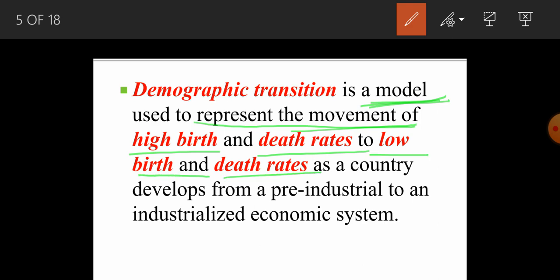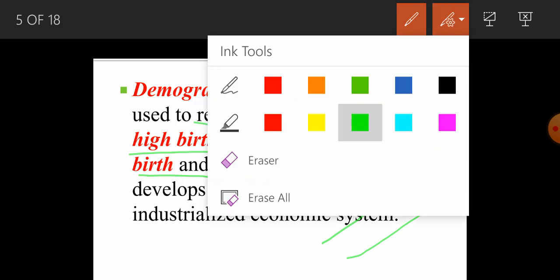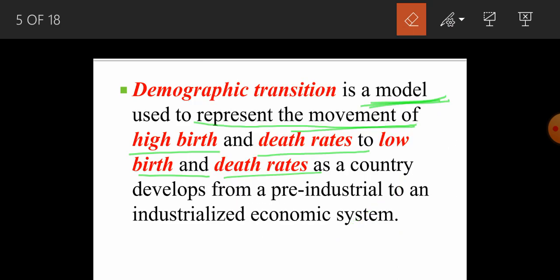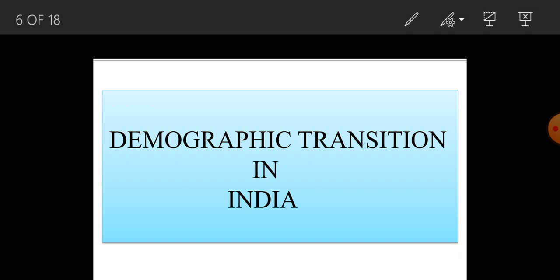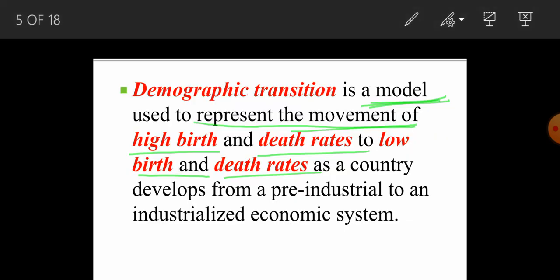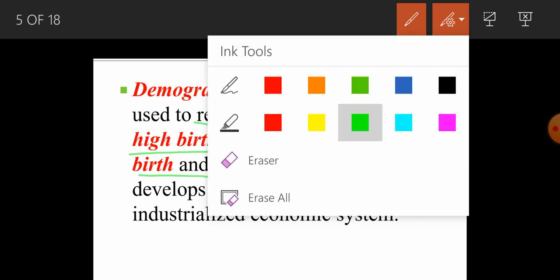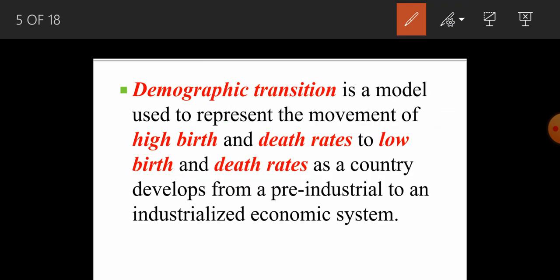So earlier it was very high and later it became low. Through the demographic transition, we used to present the death rates and the birth rate, which were very high earlier and later on became low,